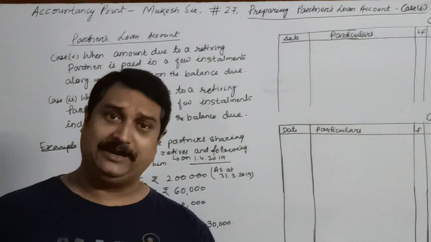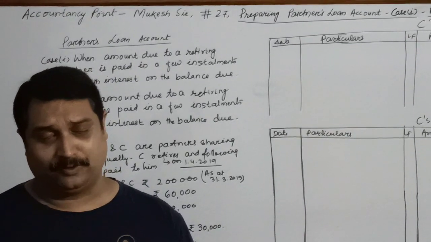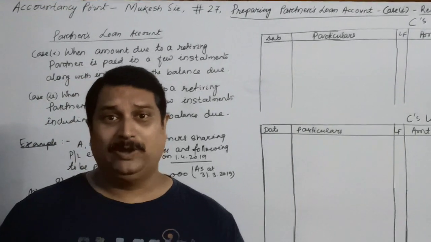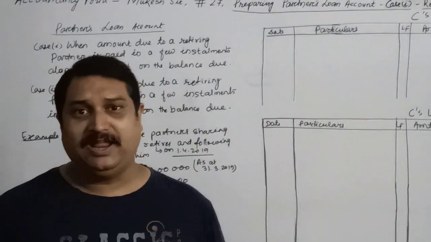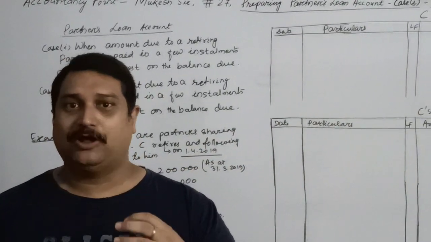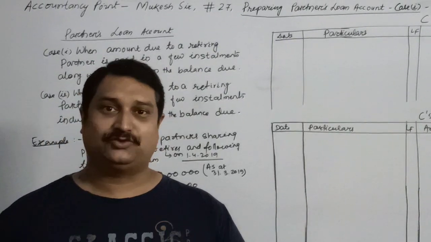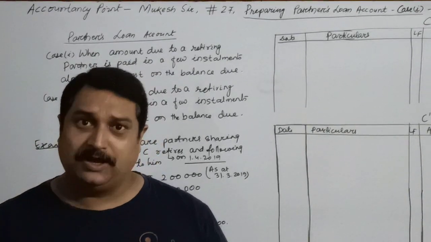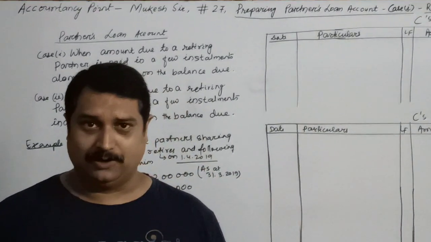Similarly, accumulated losses or deferred revenue expenditures are written off from his capital account, and then the balance which is left will be settled at once, that is, he will be paid off completely by passing the journal entry: partner's capital account debit to cash or bank account. In case the question remains silent as to whether the retiring partner has been paid or not, we transfer the balance due to the retiring partner to his loan account.